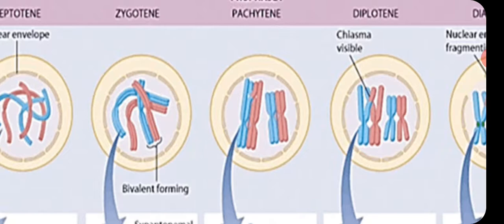So what will happen here? The recombination will occur here. Some new genetic combination arises here. So this will lead to differences in the progeny.